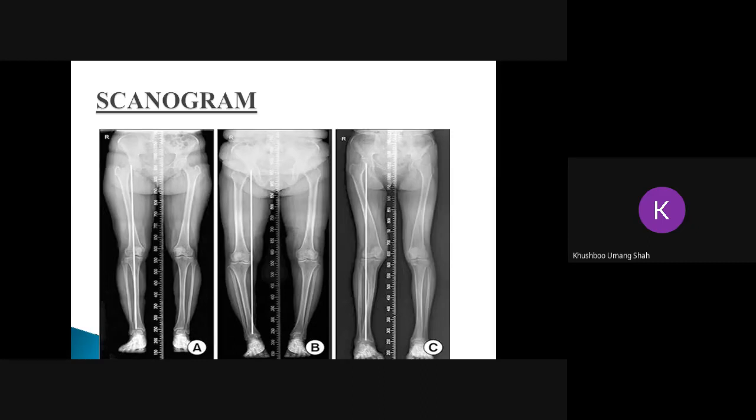So scanogram will give you the exact idea about the amount of angular deviation the person has and how much correction the person needs. This is done before TKR to find out how much deviation is there, and it is done after TKR also to find out whether the correction is done properly or not postoperatively. Okay, so next.